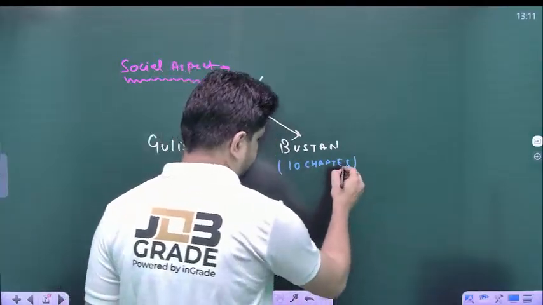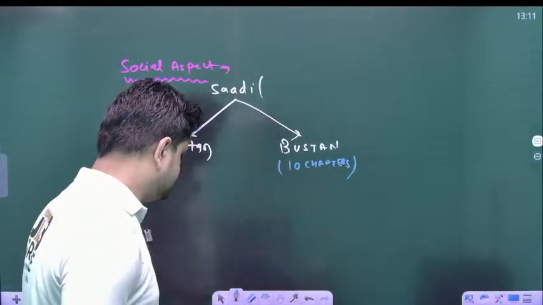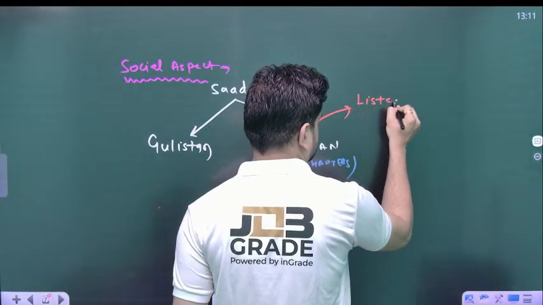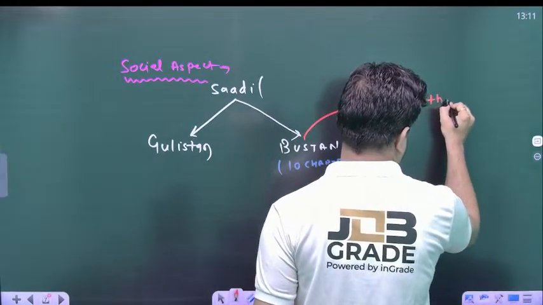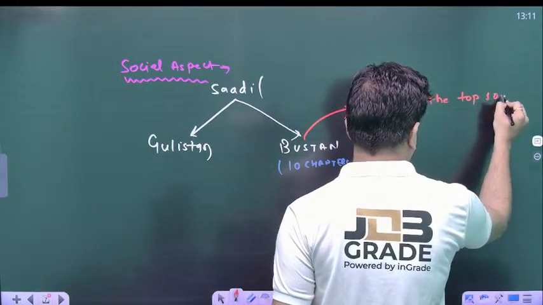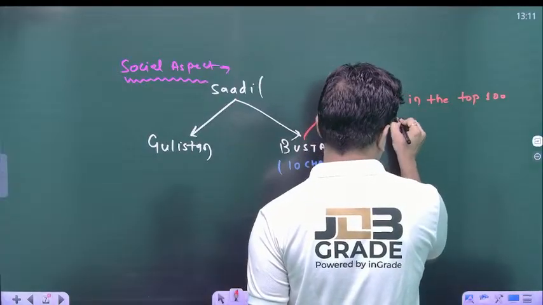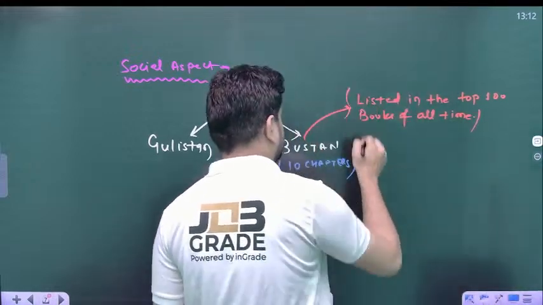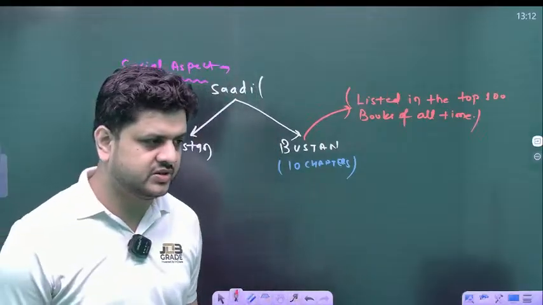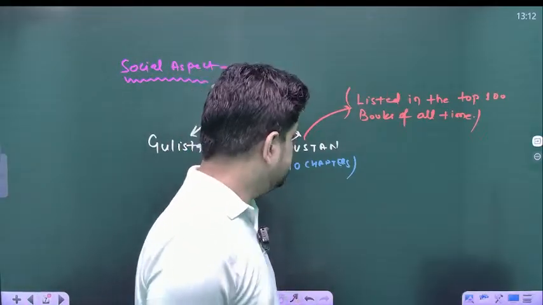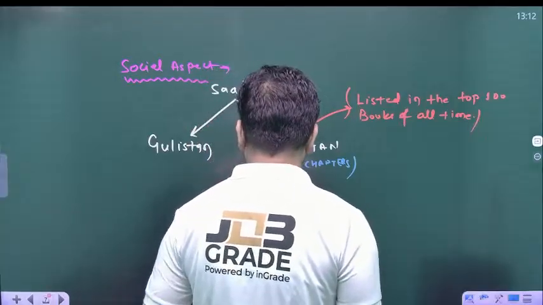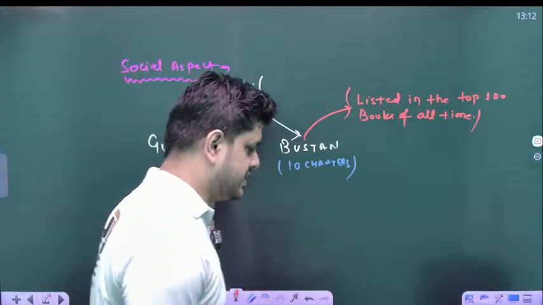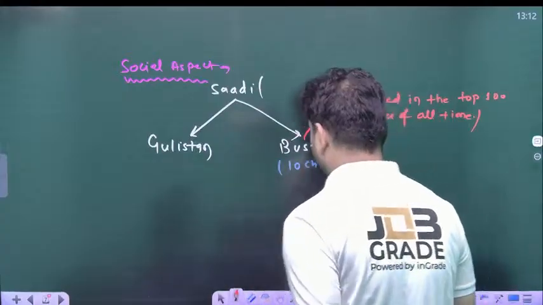This book is listed in the top 100 books of all time. They were listed by a newspaper agency, The Guardian. And these two books used to be taught to the students of the erstwhile medieval era, and they were taught in muktabs.